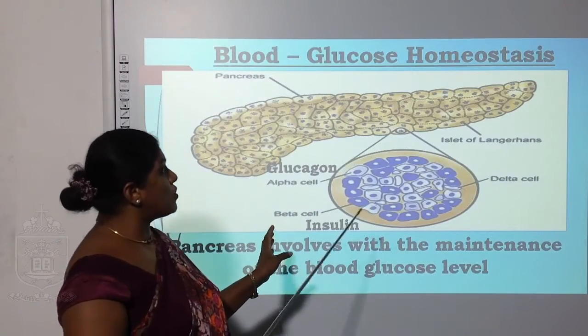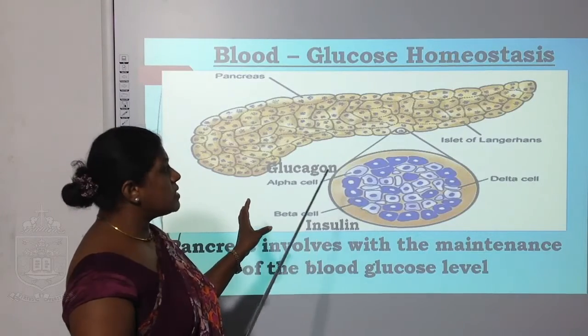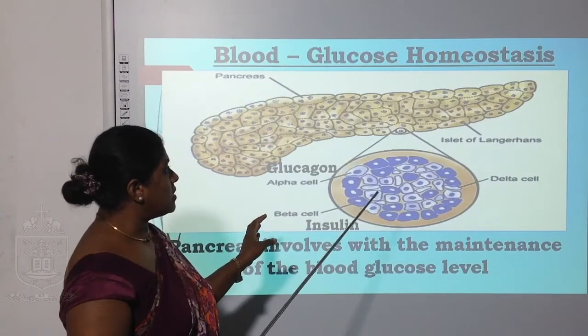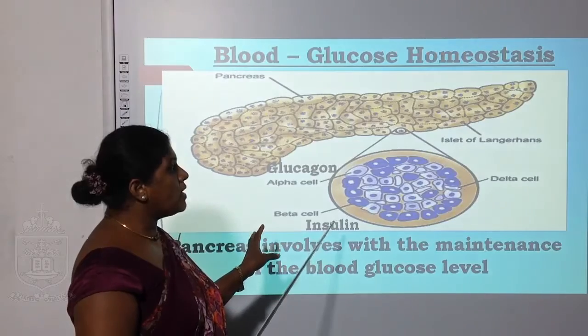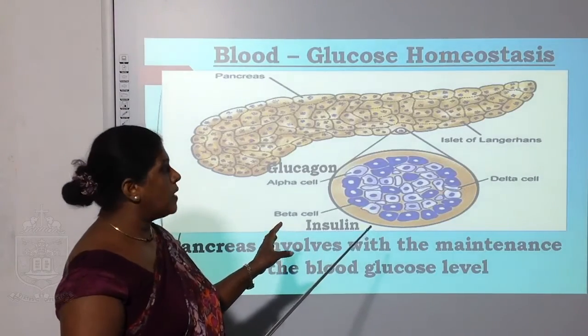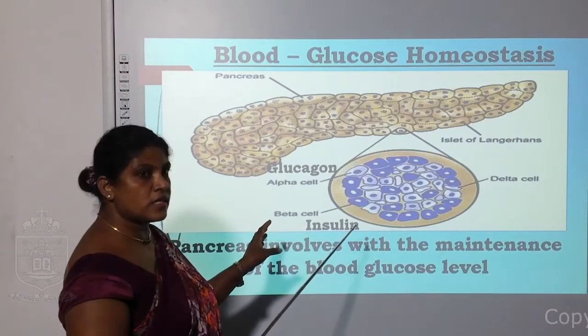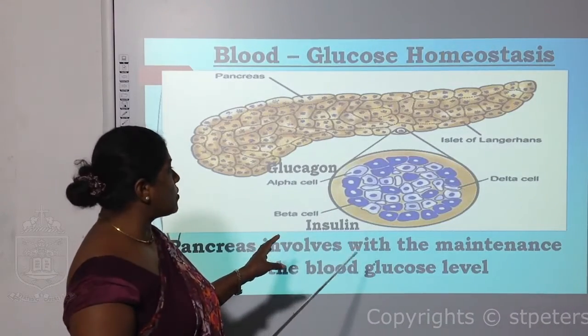Under blood glucose homeostasis, this organ is very important. This is the pancreas. The pancreas has tiny button-like structures. They are called the islets of Langerhans. They have the ability to secrete different secretions. They are involved with the balancing of the blood glucose level.